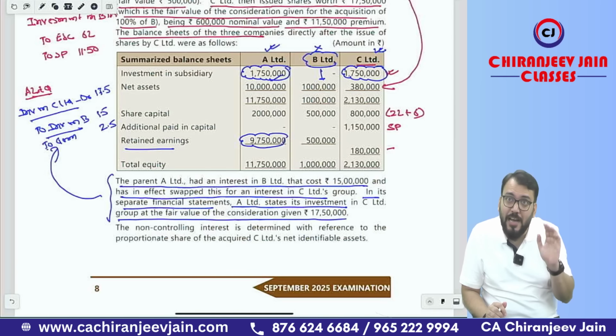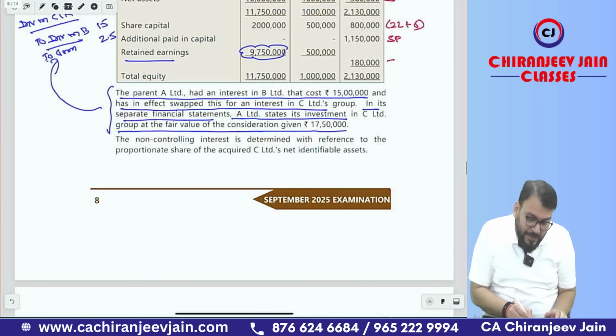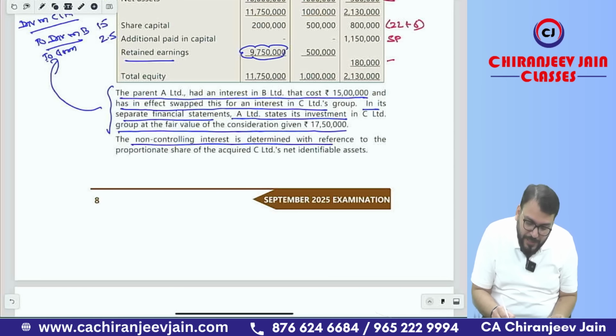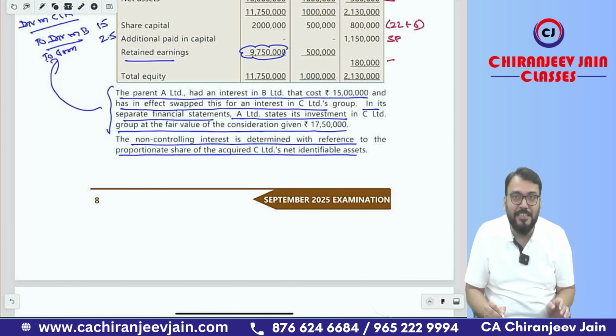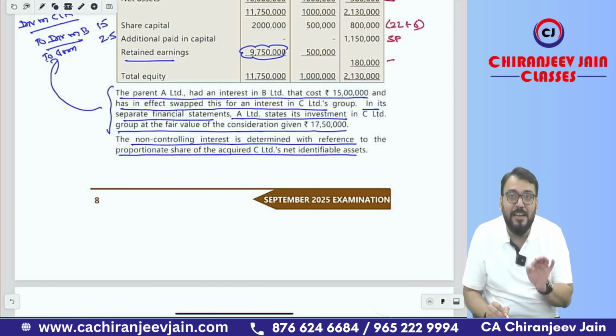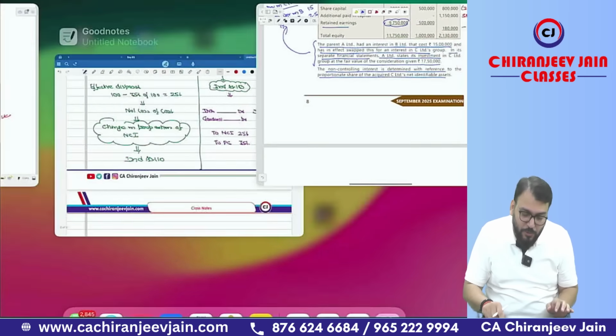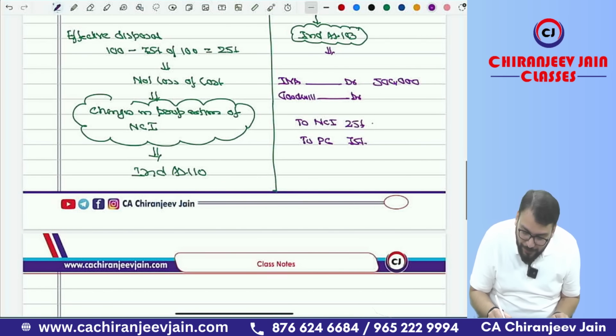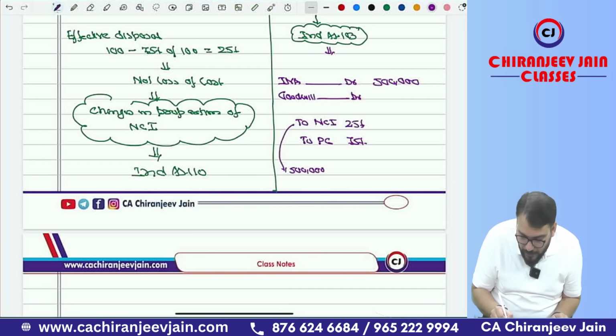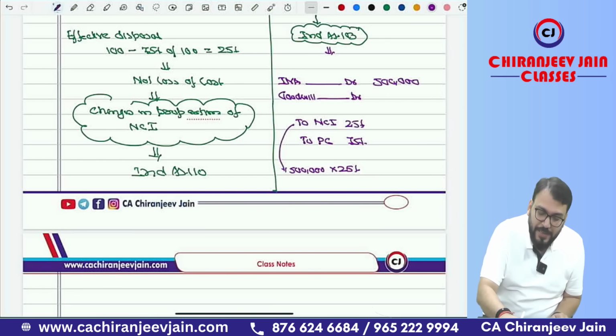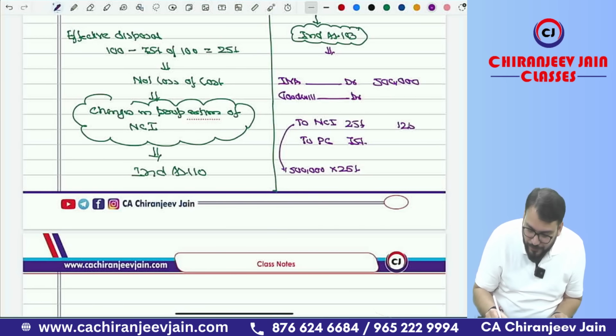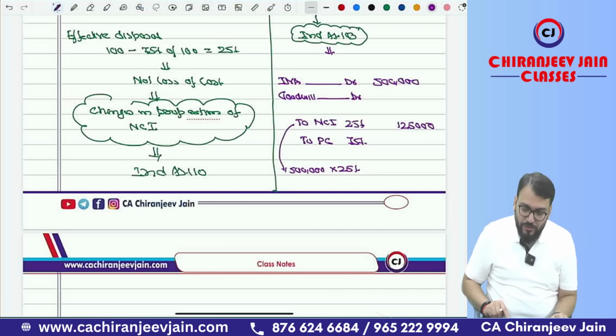Are you able to understand the question? Yes. First, understand the question. Then NCI is determined with reference to the proportionate share of acquired C Limited net identifiable assets, which means NCI is measured at the proportionate share method. So what will be the NCI? You only say. NCI will be 5 lakh into 25%, so 5 lakh into 25% means 1,25,000. This you have understood? Yes, sir.